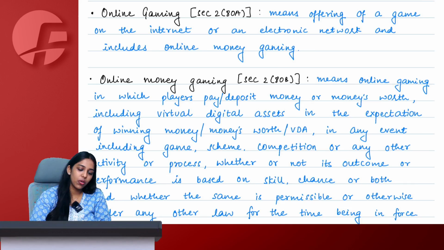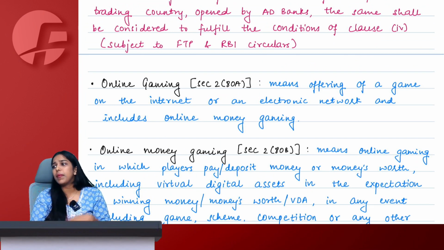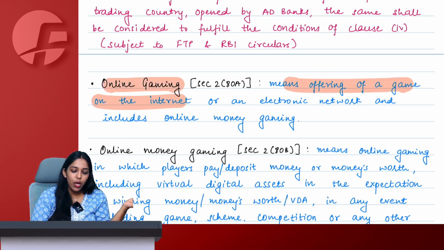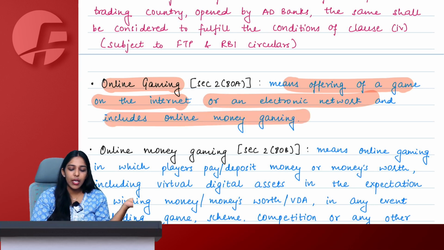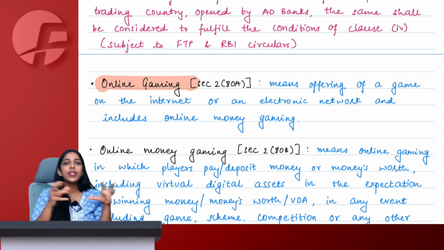Yes, ma'am. Chalo. Now let us understand what is online gaming. Very simple. Any game that I am playing on internet over a network is an online game. What is there to understand about it? Online gaming simply means offering of a game on the internet or electronic network, and it also includes online money gaming. Games can be with money, can be without money. So online gaming includes everything.